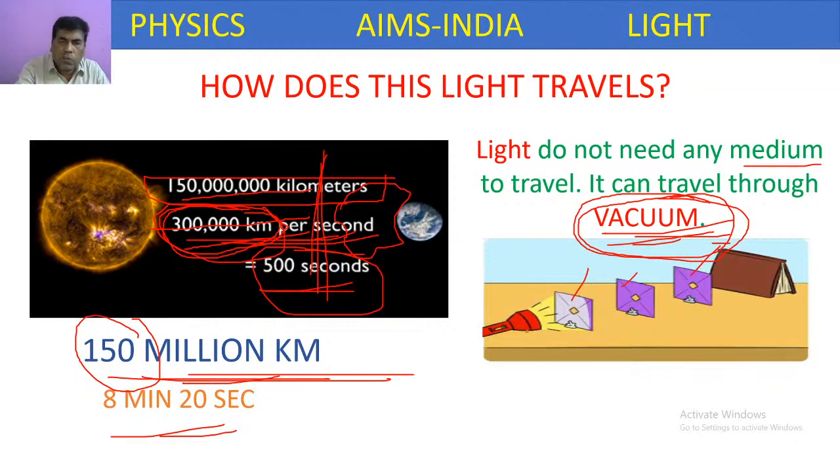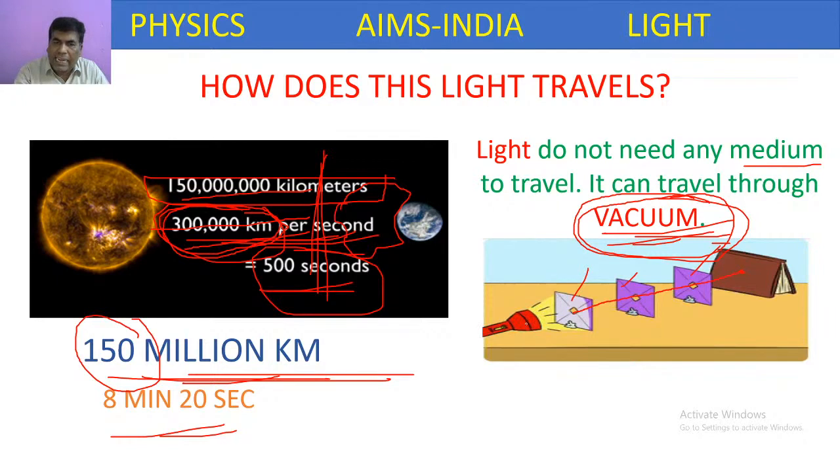If we switch on the light, what happens to this light? It passes through these pinholes and touches the book. The height of the holes is equal to the height of the light ray.